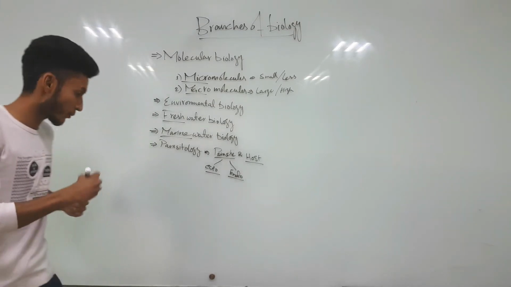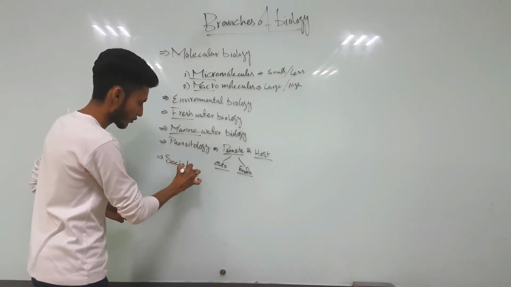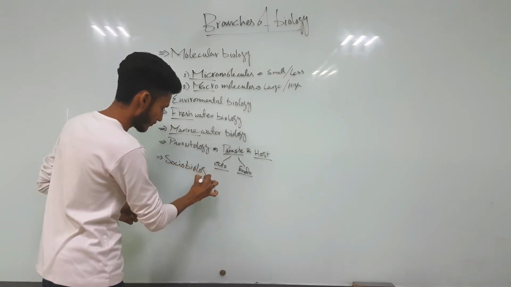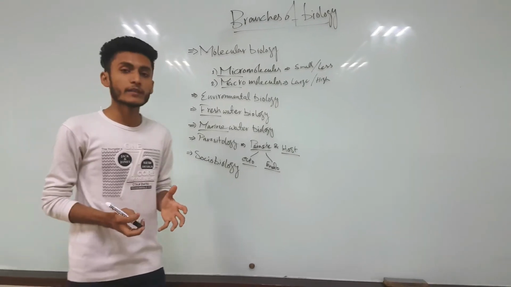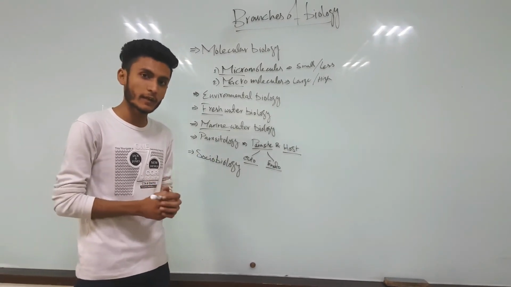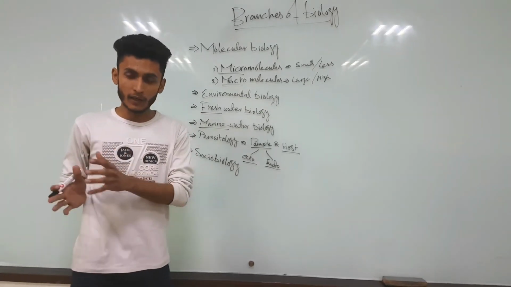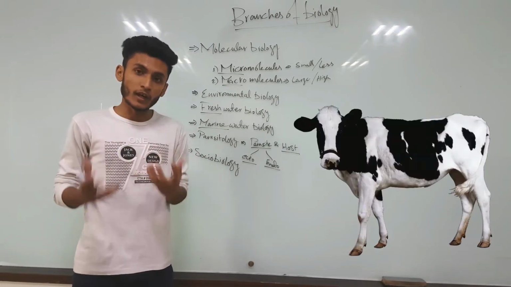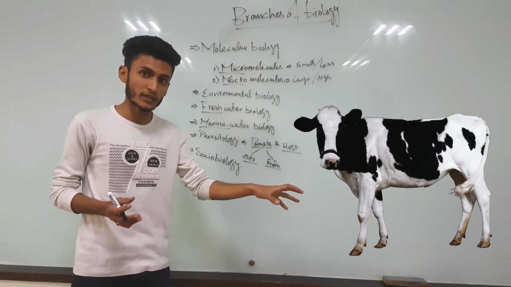The next branch that we are about to study is sociobiology. In sociobiology, we discuss the social behavior of living organisms with their environment. For example, animals called herbivores need plants for their food and energy needs.